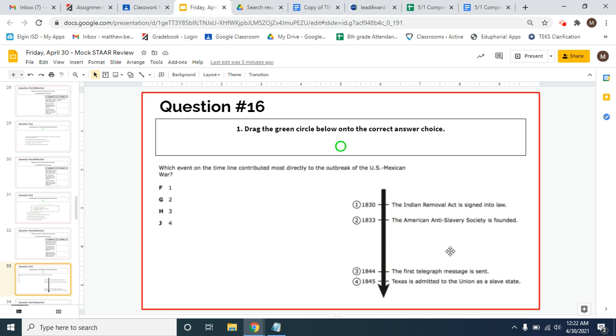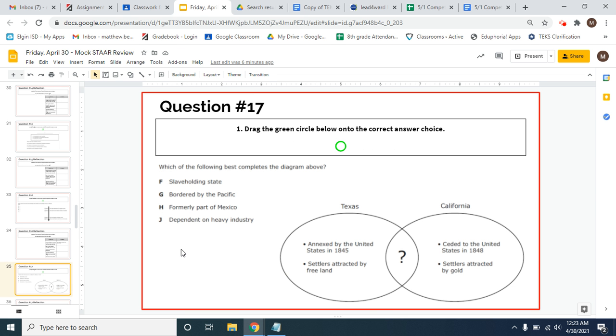So we're just trying to see which one of these four events contributed, meaning led to most directly, the outbreak of the U.S.-Mexican War. The correct answer would be J, 4, right? Because Texas being admitted to the Union meant that Mexico and the United States now disagreed about where the border was. And because they disagreed, eventually a fight occurred on land that both sides claimed to own. And that was used as essentially the reason for entering a war with Mexico.